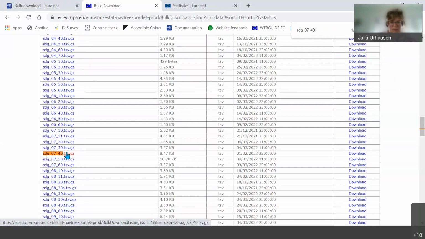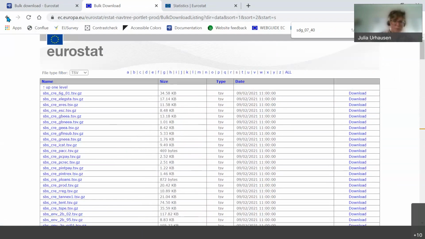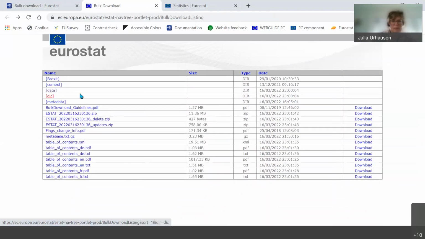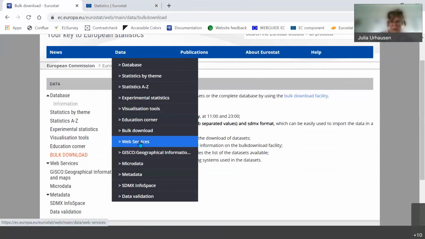So I can download this TSV file, and it's going to be the full data set using codes. So in order then to decrypt the codes, you will need what we call the dictionary. But as I said, this is all explained in the guidelines. If you are interested in downloading data in bulk, please read the information. The more straightforward way to do it is actually using the web services.